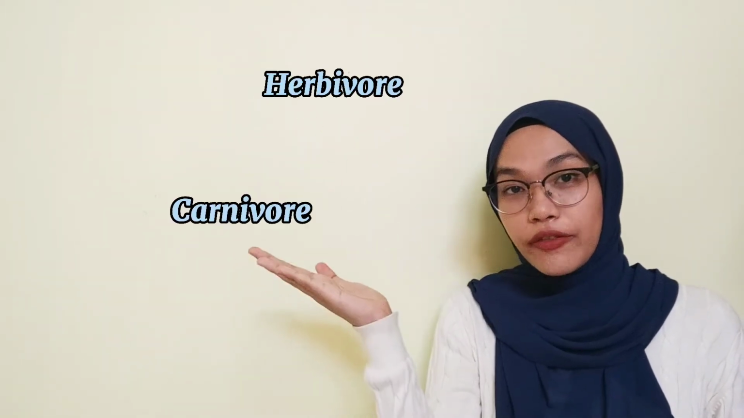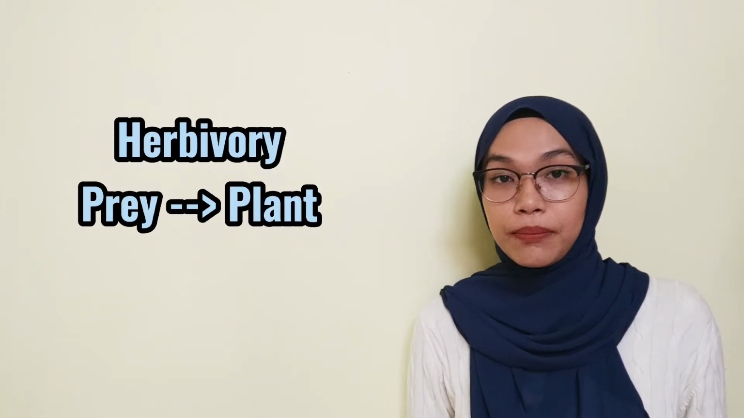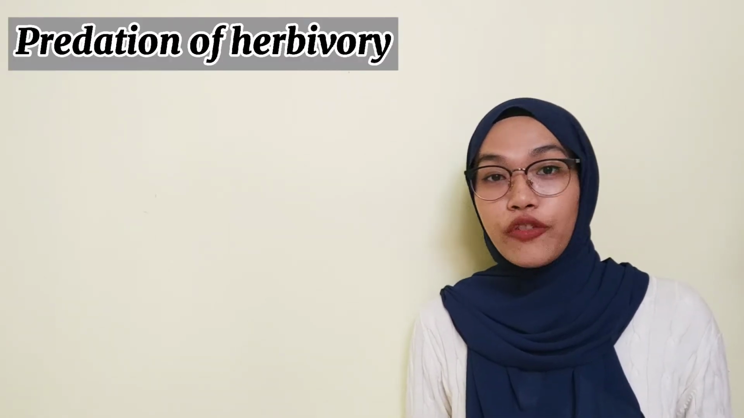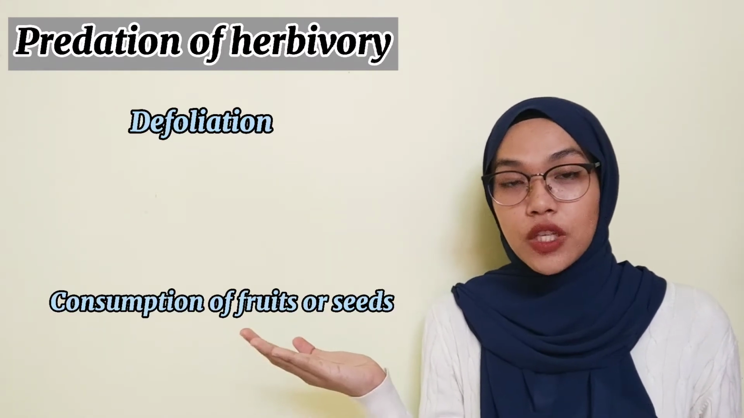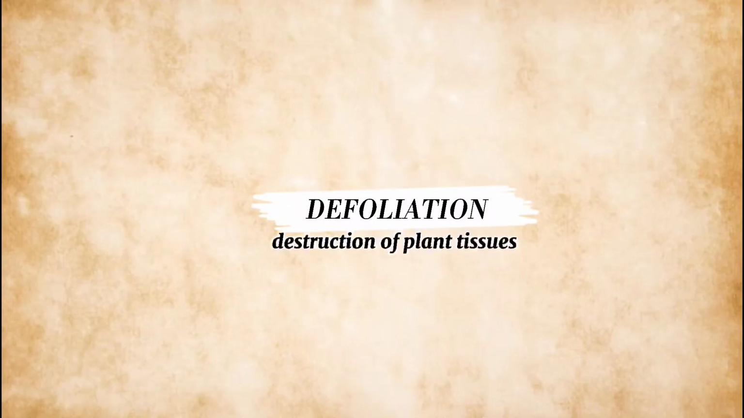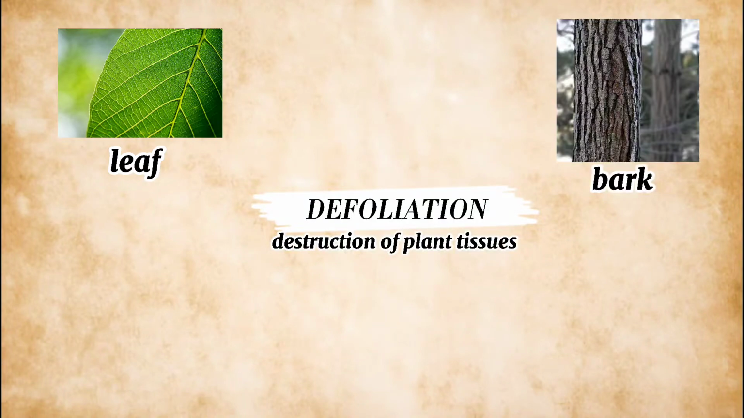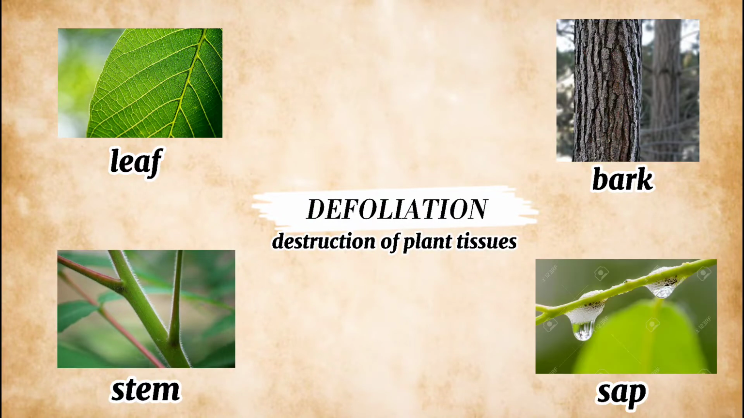There are best known examples of predation which involve herbivore, carnivore, and parasite. Herbivory is one form of predation in which the prey organism is a plant. Herbivory involves the consumption of fruit material by animals. The predation of herbivory is through defoliation and consumption of fruits or seeds. Defoliation is destruction of plant tissues of leaf, bark, stem, and sap.